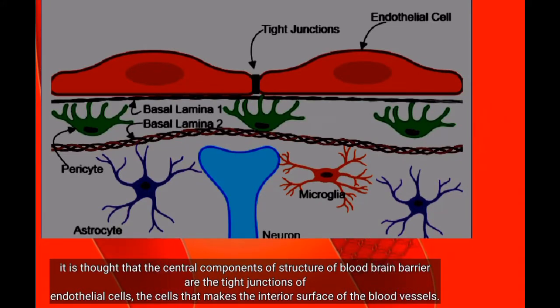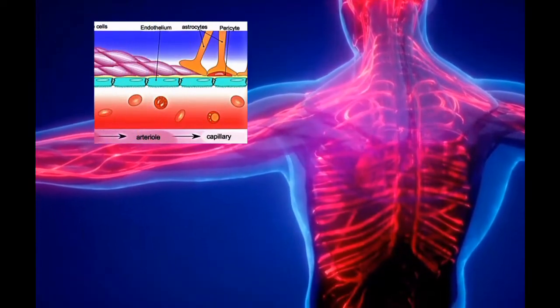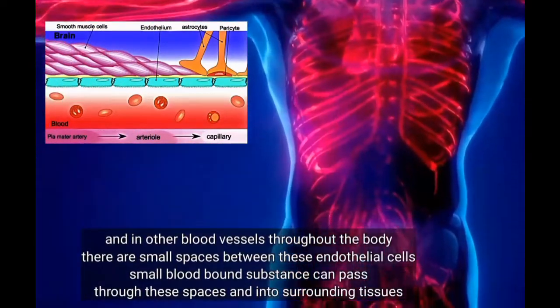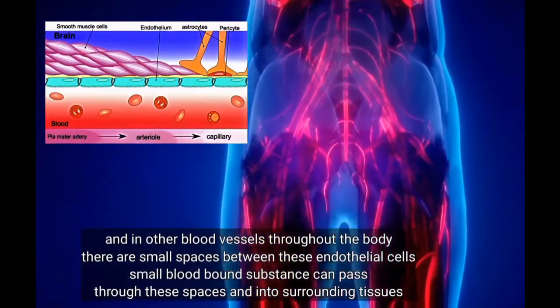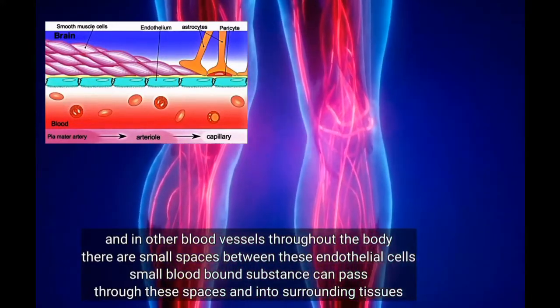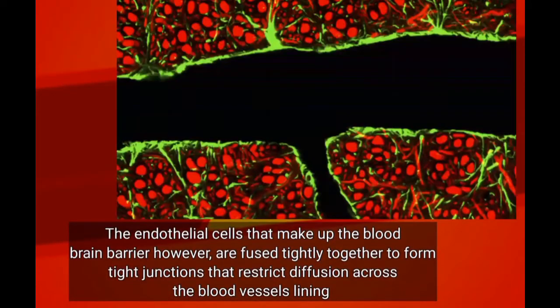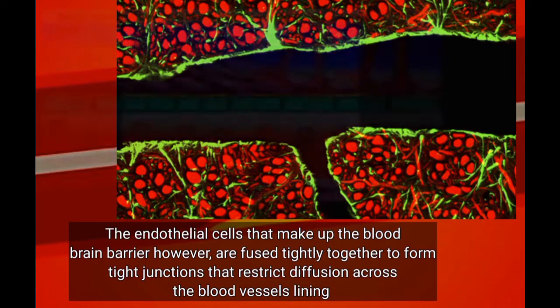It is thought that central components of the structure of the blood-brain barrier are the tight junctions of the endothelial cells. Endothelial cells are the cells that make up the interior surface of the blood vessels. In other blood vessels throughout the body, there are small spaces between these endothelial cells. Small blood-borne substances can pass through these spaces and into surrounding tissues. The endothelial cells that make up the blood-brain barrier, however, are fused tightly together to form tight junctions that restrict diffusion across the blood vessel lining.